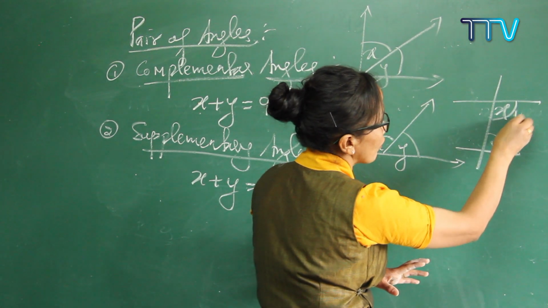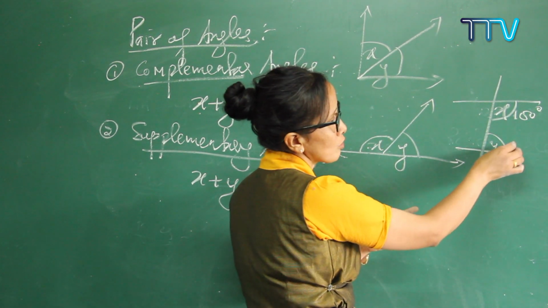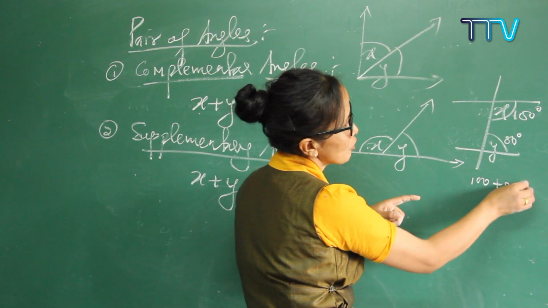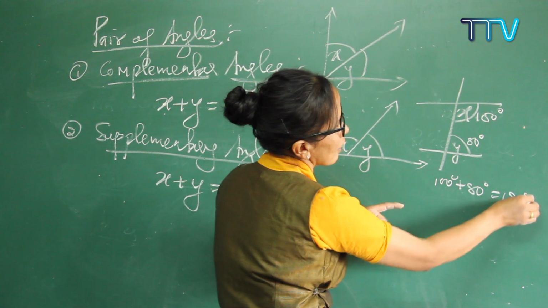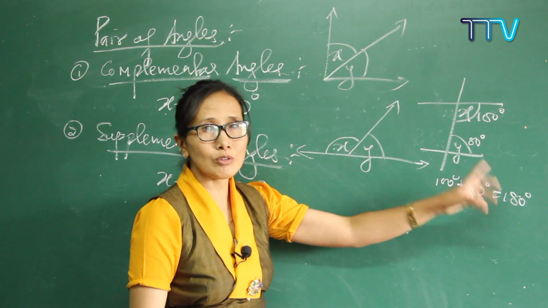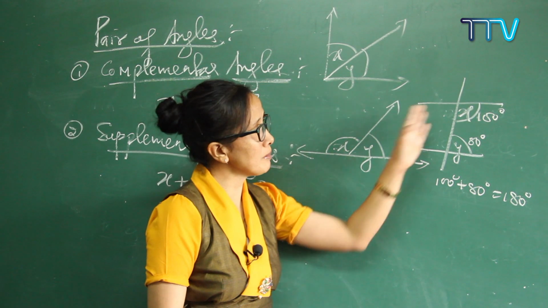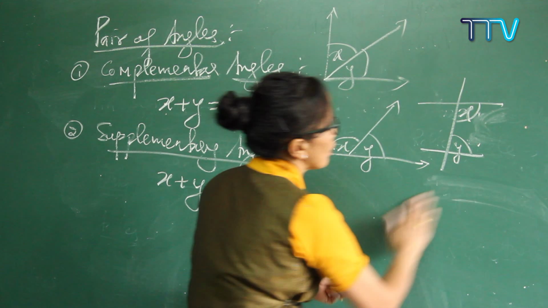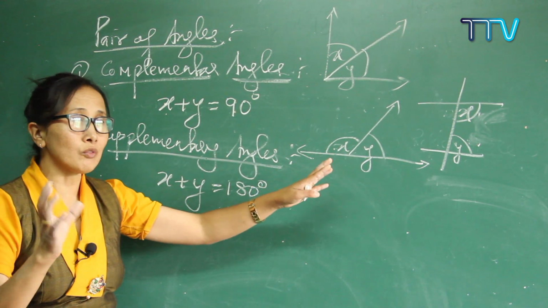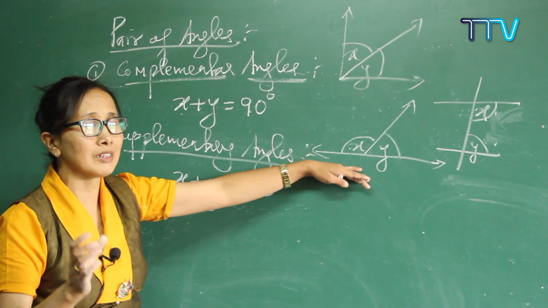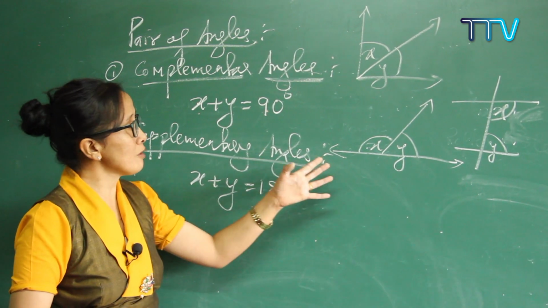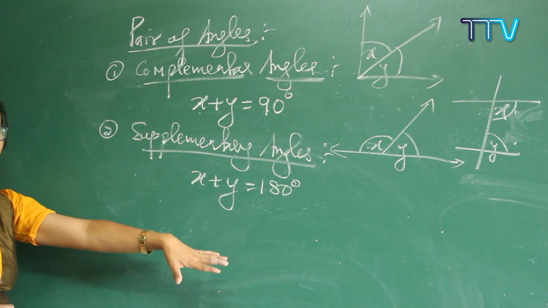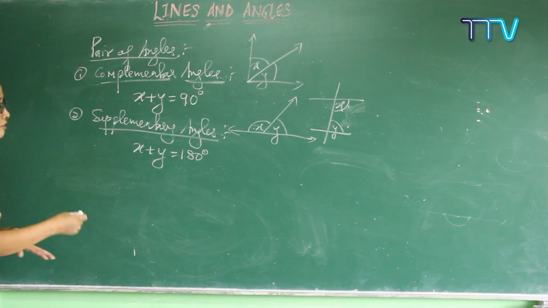So if this is 100 degrees and this X is, okay, 80 degrees, if you sum up 100 plus 80 degrees, how much do you get? Exactly 180 degrees. When you add up two angles to get 180 degrees, they are always called supplementary. So that means X and Y are the pair of supplementary angles. Understood? So it can be anything. Sometimes students are confused with linear pair, because if it is in this way, it can be a linear pair also. And supplementary means any two angles added up to get 180 degrees are called supplementary angles. Understood? Okay, next I'm going to start.